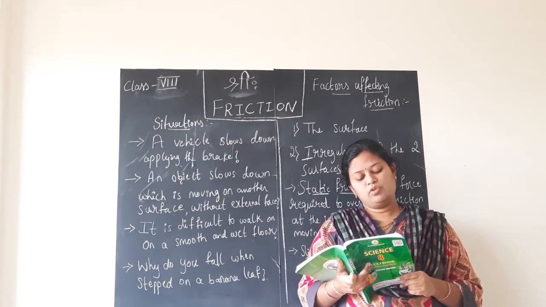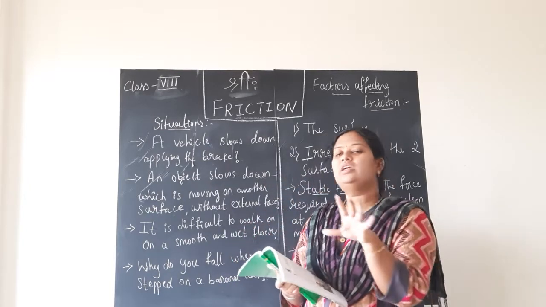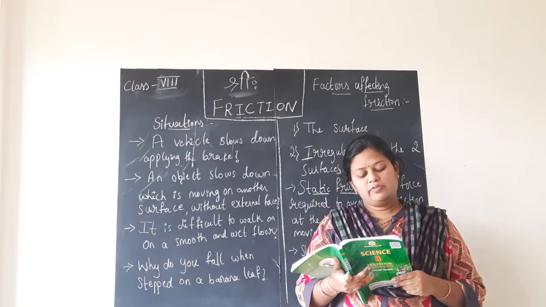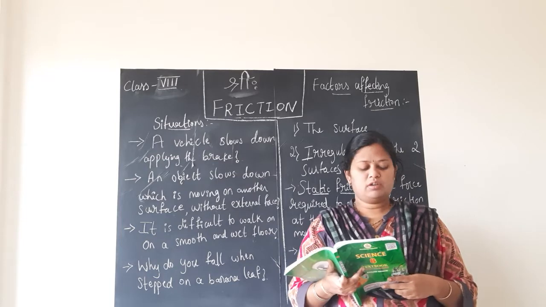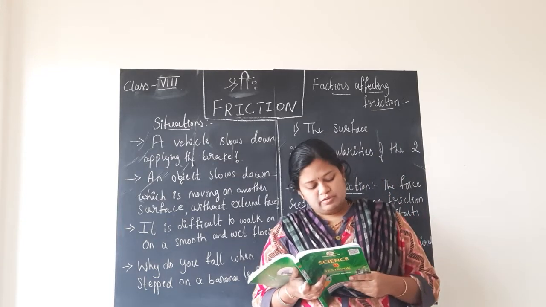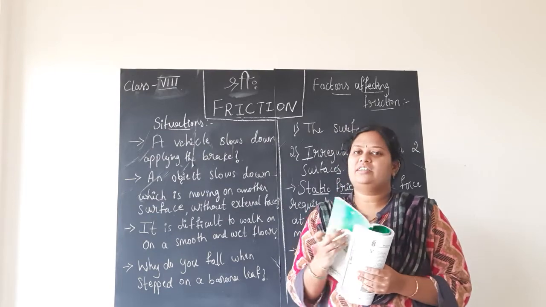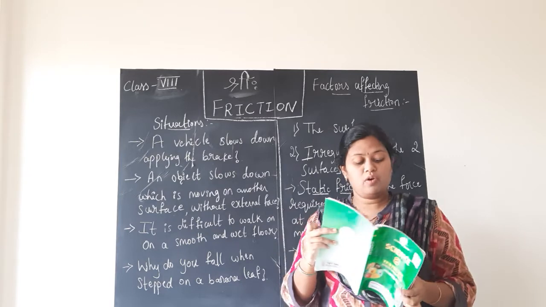Have you seen a moving ball on the ground stopping after some time? Yes, it is similar to the situation where we considered the example of a toy car. Why do we slip when we step on a banana peel? Why is it difficult to walk on a smooth and wet floor? You will find the answers to such questions in this chapter. Now we already have the answer to such questions. The reason is the frictional force.